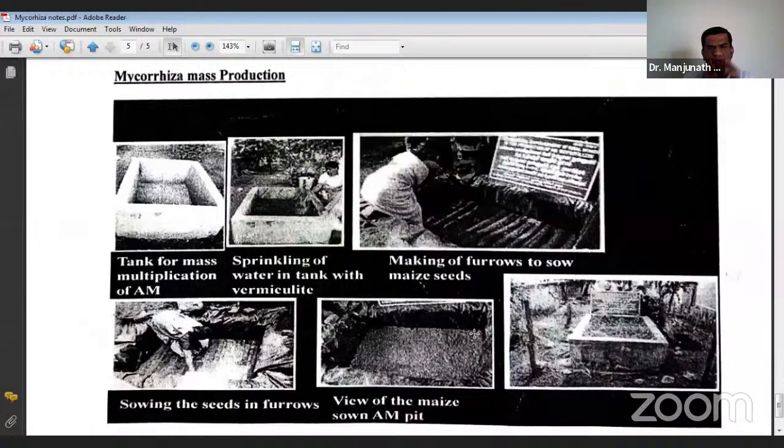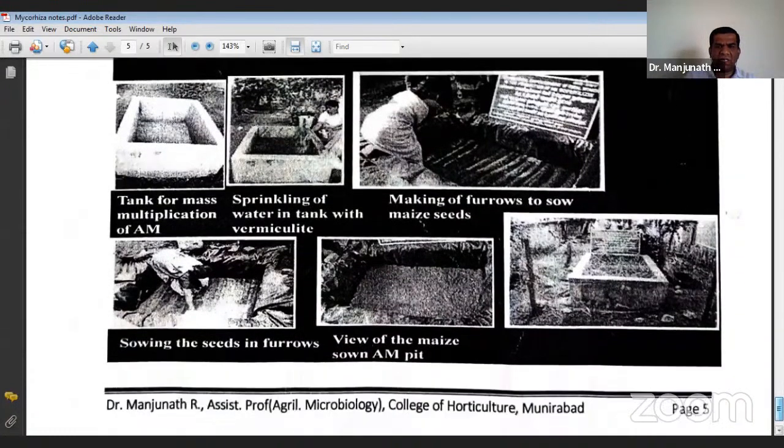So once the plant grows to a sufficient height, just before flowering, the whole plant root can be uprooted, and the root tissues are chopped into small pieces and mixed with some carrier material and supplied as a biofertilizer.